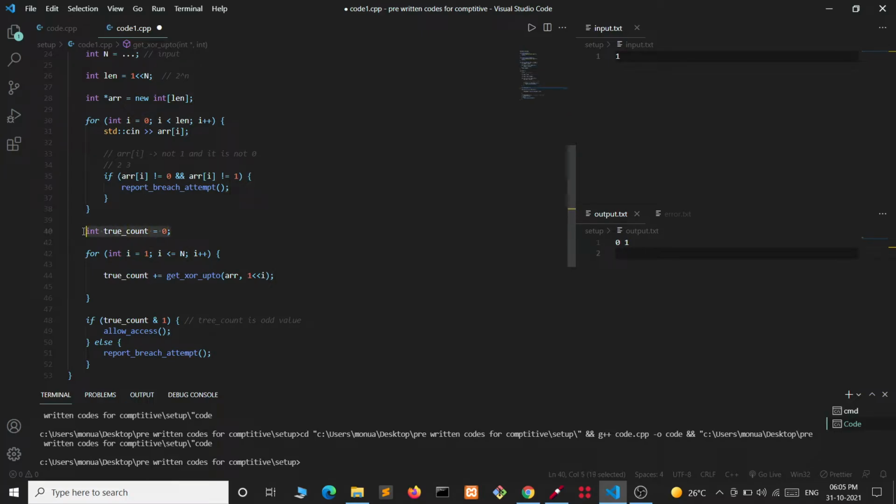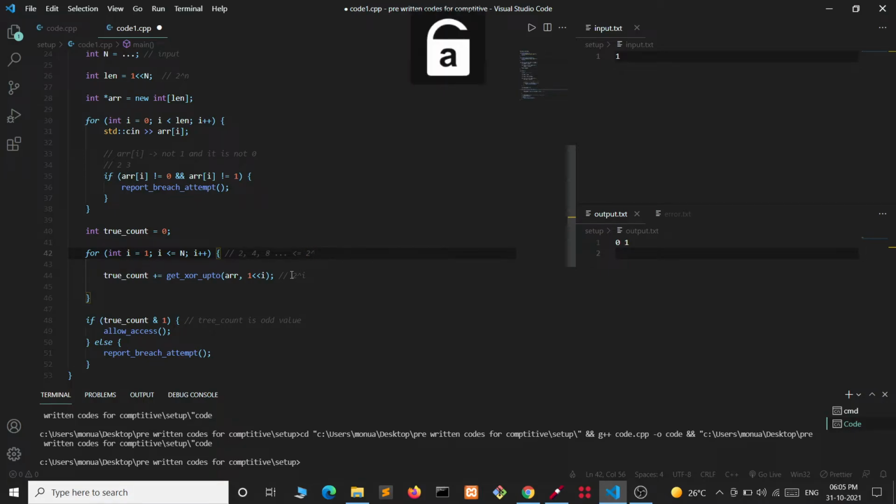Now we see that in this we are passing 2 to the power i. So first we pass 2 to the power 1, then 2 to the power 2, then 2 to the power 3, such that it is less than or equal to 2 to the power n.